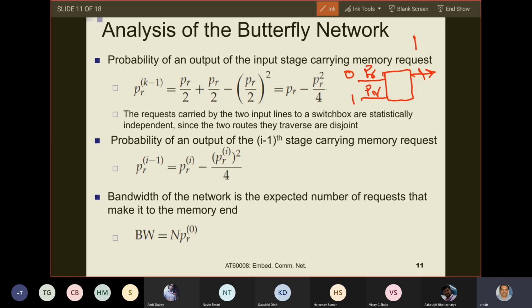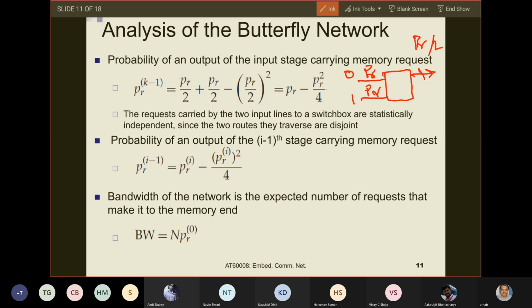PR by 2, right? And the probability that this output line will be carrying a memory request from processor number 1 is again PR by 2.